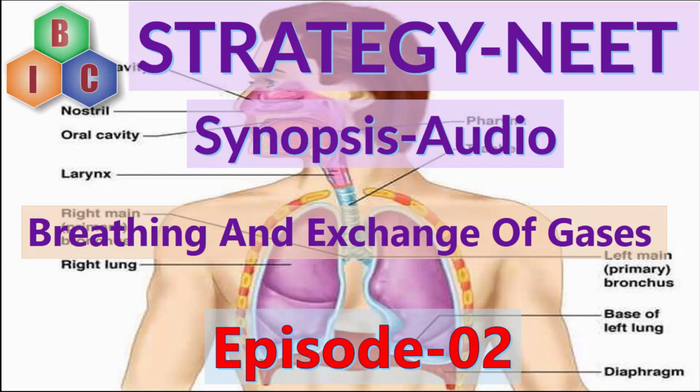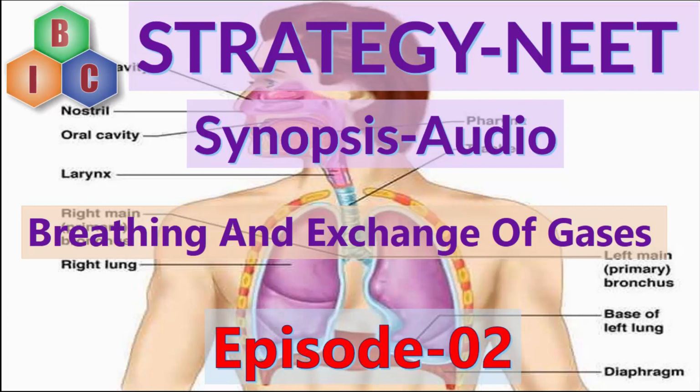So what are the lobes of the right lung? Anterior lobe, middle lobe and posterior lobe. And the left lung has only 2 lobes, namely the anterior lobe and the posterior lobe. There is no middle lobe there.